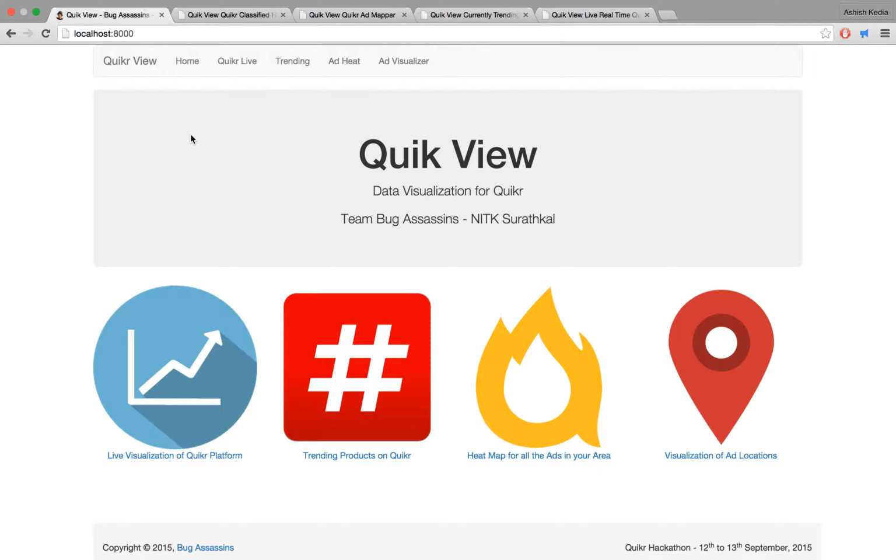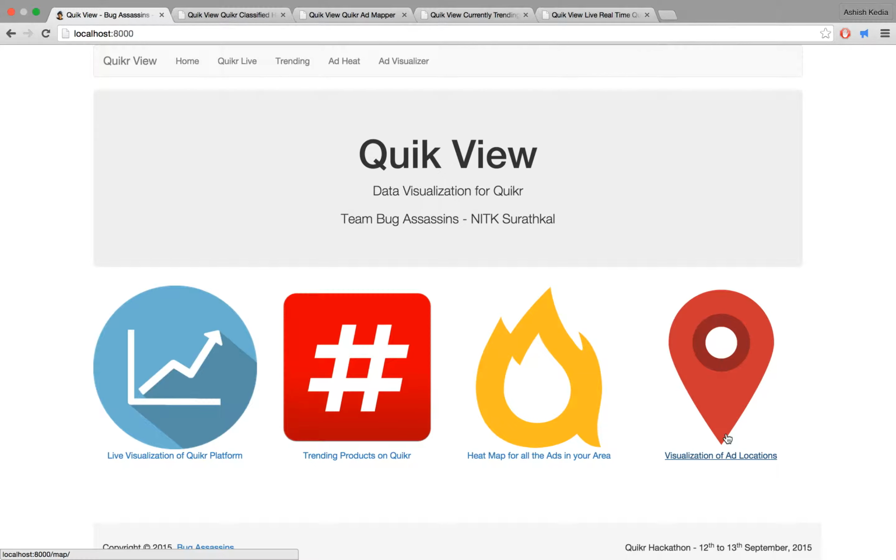The main idea of this app is processing different data for all kinds of different ads. The different features of the application are live features of the Quicker platform, in which we have the live users as well as the buyers and sellers which are currently online. Then we have the trending products which are currently on Quicker. Then we have the heat map for all the ads, which will be described later, and then we have the visualization for the ad locations on the map in the map view.